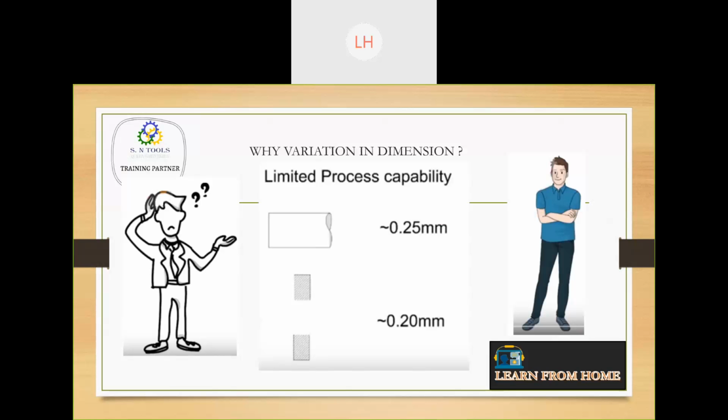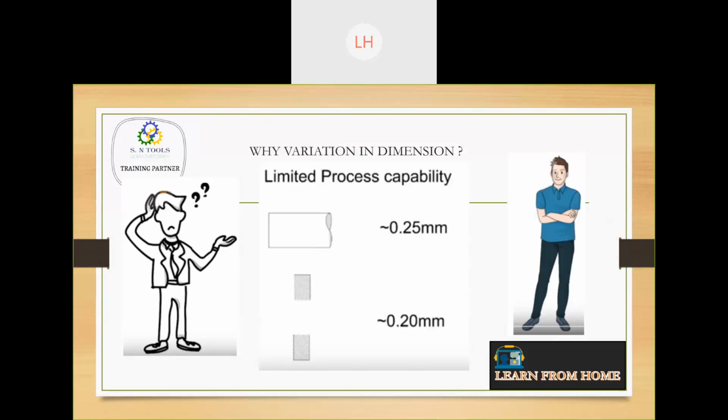So the operator says, see, my capability is to maintain plus or minus 0.25 mm for the shaft, and 0.2 mm for the hole. This is my process capability. So you have given something which is beyond that, and I don't know what to do. This is a smart answer given by the operator. Now the designer is in trouble.